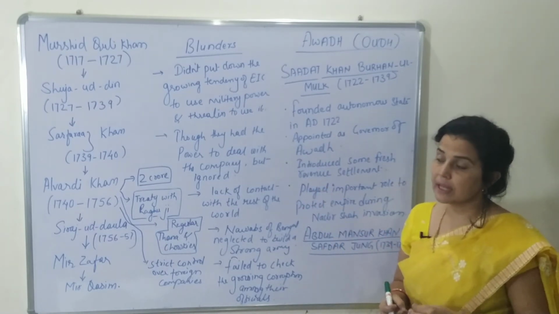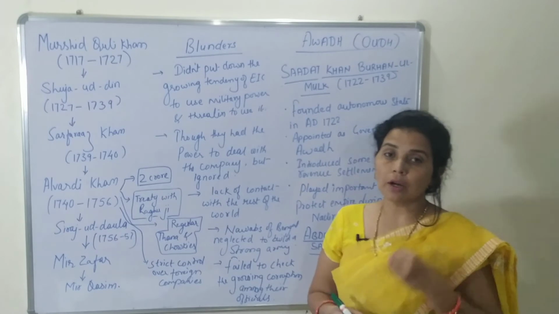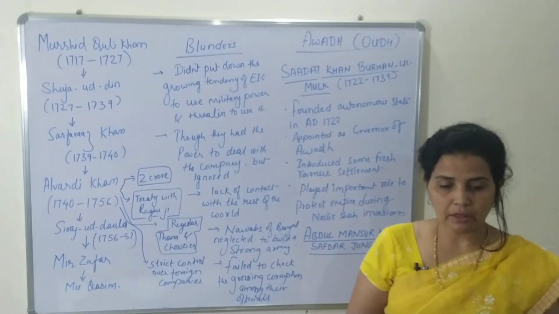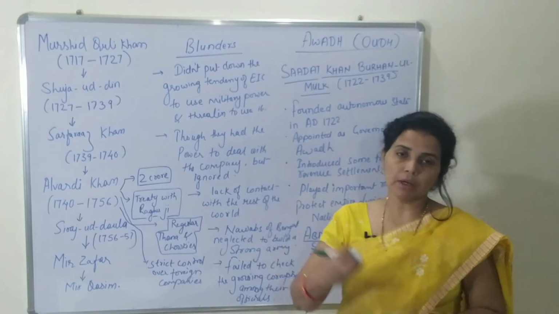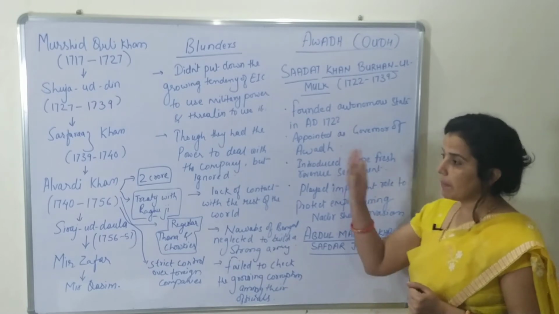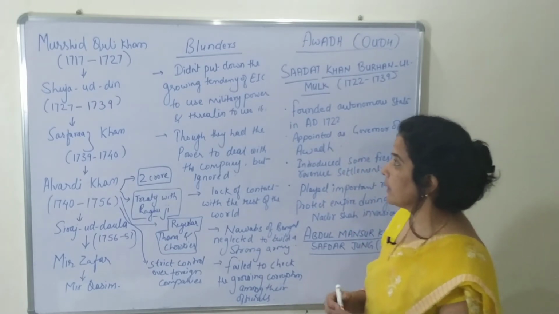That's why the English got an opportunity to strengthen themselves in every way, economically, politically, in terms of power and military, everything. So what were the major blunders that you should keep in mind?